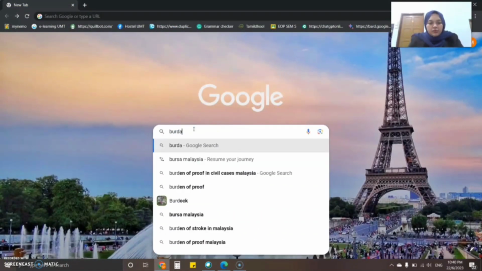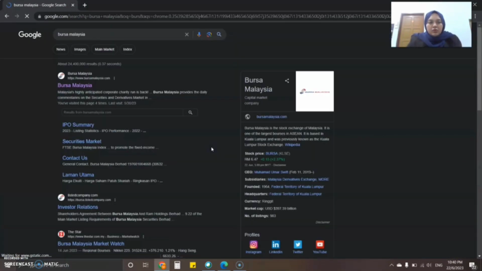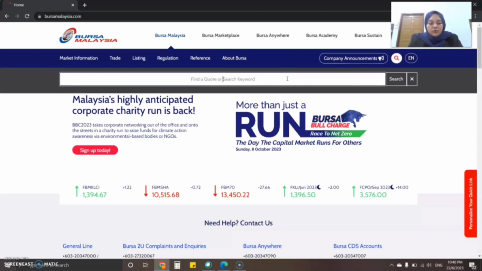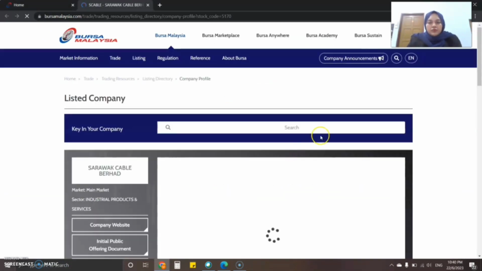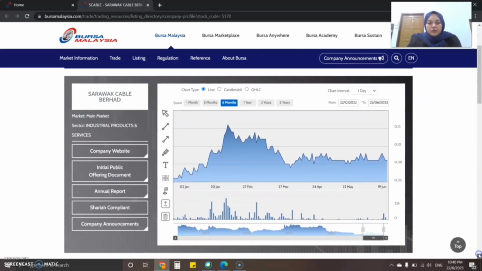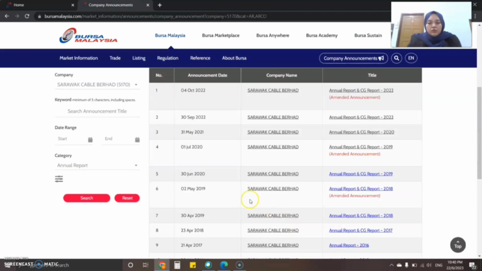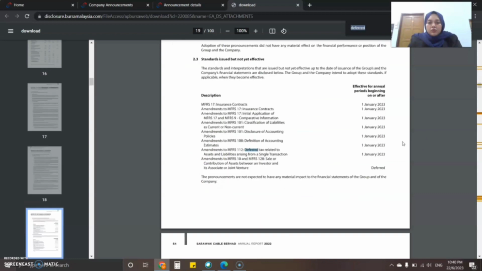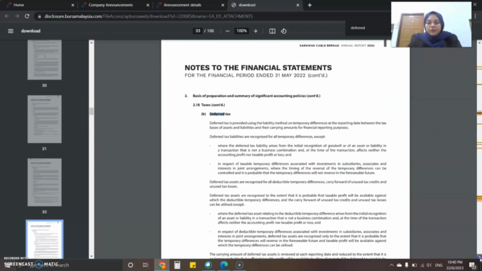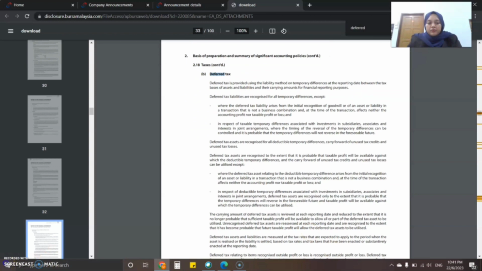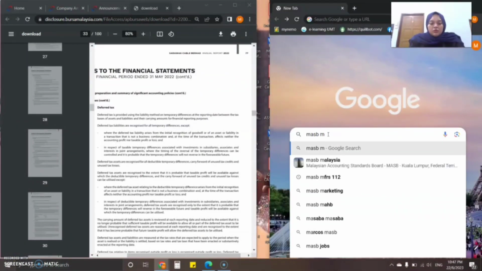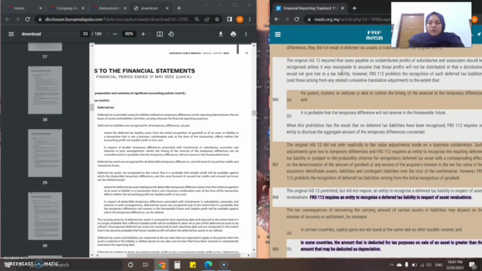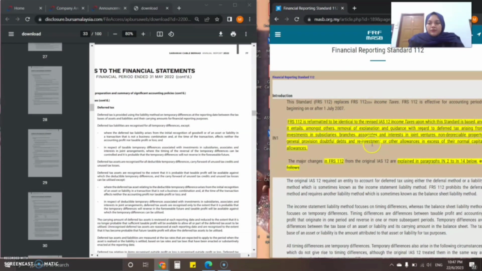First of all, I need to open the Bursa Saham website, then find the company, which is Sarawak Cable Berhad, to find the annual report. And I scroll to the accounting policy, which is deferred tax MFRS 112. Then I also open the MASB website to find the standard requirement for MFRS 112 deferred tax. So I am going to do a split screen, which shows the information in the annual report and the MASB website.